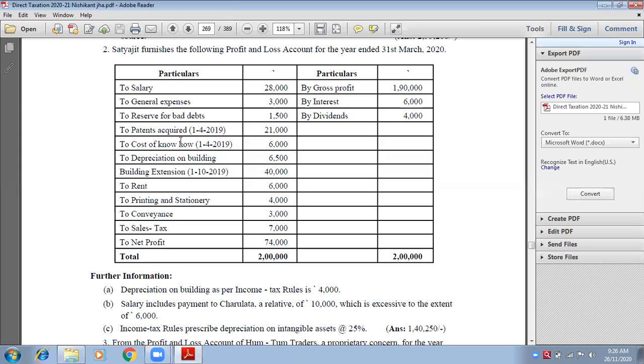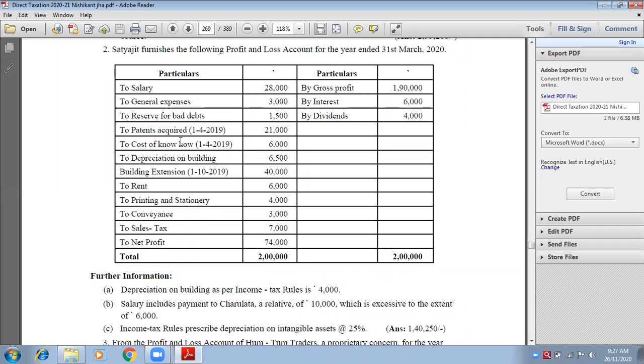Cost of know-how means there is a technique that somebody knows how to make certain things like computer, palm top, laptop, or software, or a battery. So anything which is related to a technical thing, and somebody knows how to make it. You are asking him to let you know how he made that particular technical thing, and for that he will charge a huge amount from you. So that particular thing is known as cost of know-how.